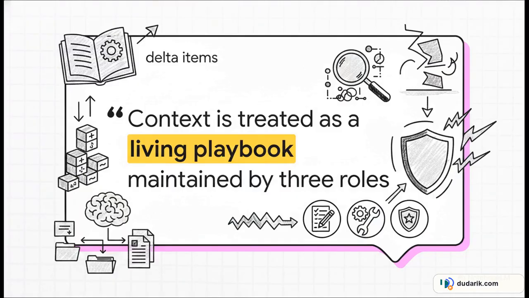Instead of trying to cram complex instructions into short, static prompts, context is treated as a living playbook. It accumulates and organizes domain-specific tactics over time. By using small, incremental updates, which they call delta items, it preserves useful history and entirely avoids the context collapse that plagues those old monolithic rewrites.